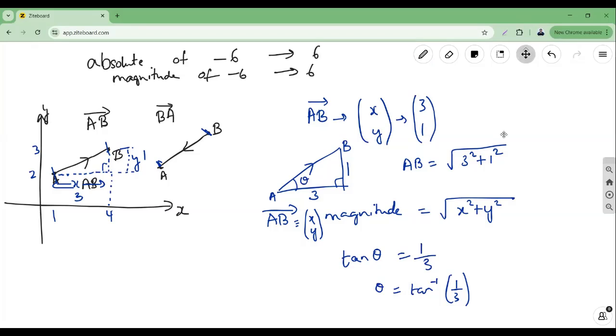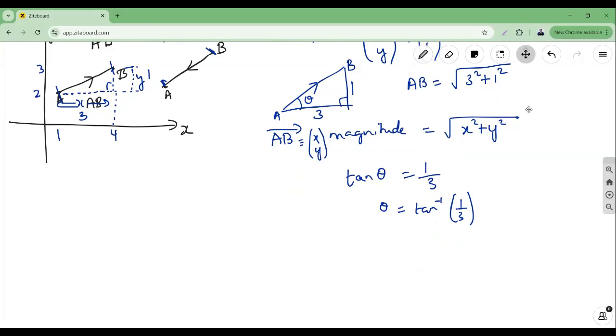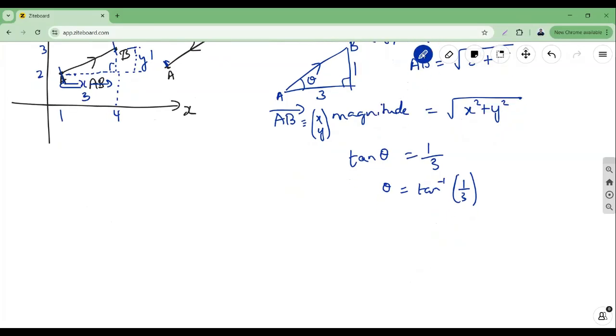Now you might ask, is tan theta always like this? No. If I take a different vector, let's say PQ, where this is P and this is Q, and the direction is this way, how would I find tan theta? I draw the x and y perpendicular lines and this theta.